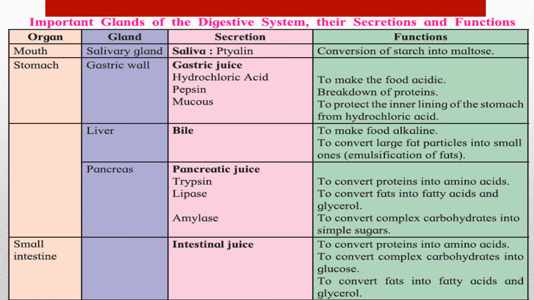First is the mouth, salivary gland. उसके अंदर एक salivary gland है, it secretes ptyalin that is helping in the conversion of starch into maltose. Next is stomach. ना ईसोफेगस और फेरिंग्स के अंदर कोई ग्लैंड्स नहीं है, ठीक है. स्टमक में डायरेक्टली गैस्ट्रिक ग्लैंड्स है, गैस्ट्रिक वॉल है. It secretes gastric juices called hydrochloric acid, pepsin and mucus. This makes the food acidic. It breaks down protein. It helps in protecting the inner lining of the stomach from hydrochloric acid also.